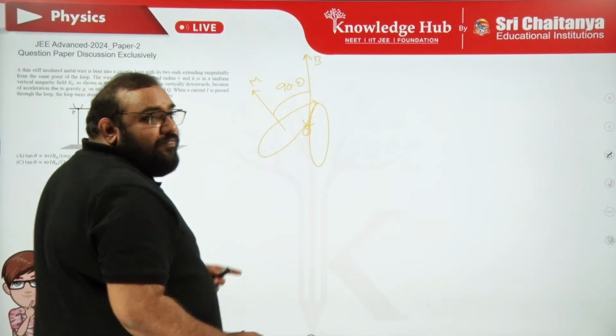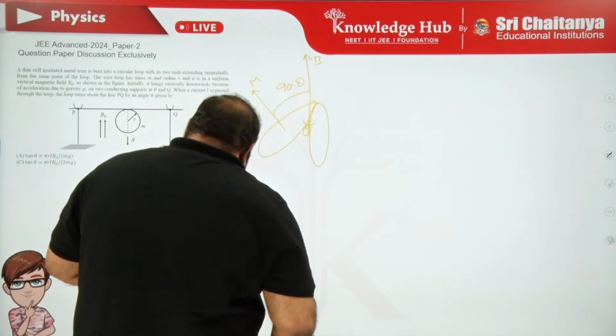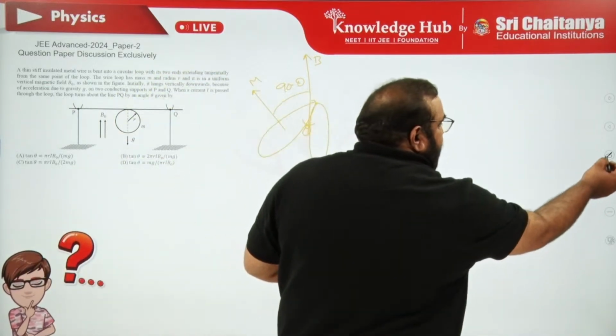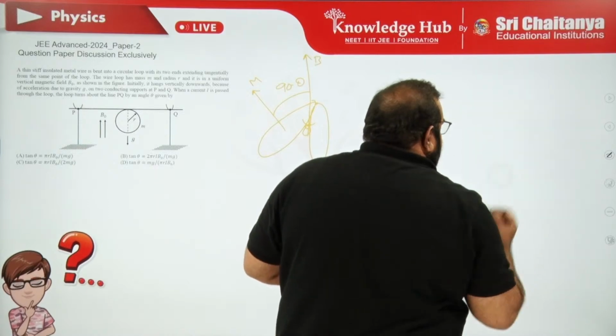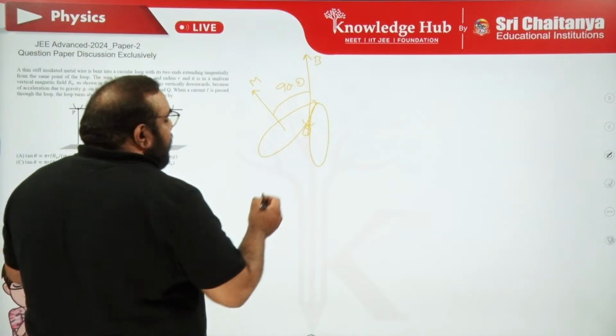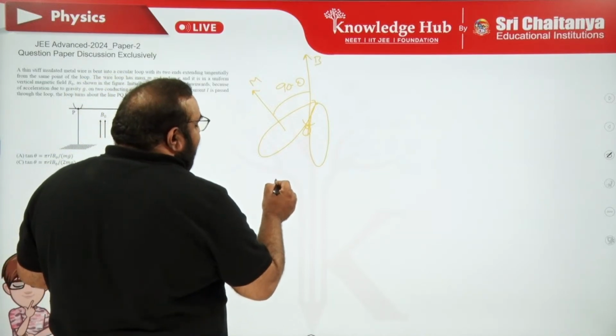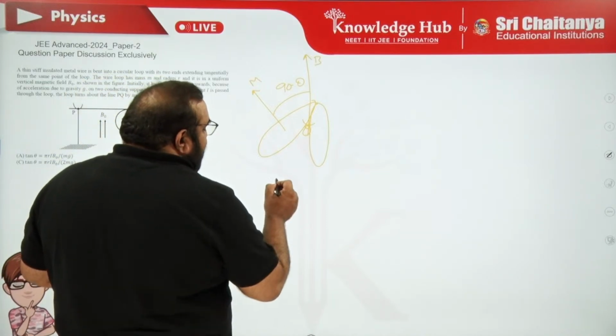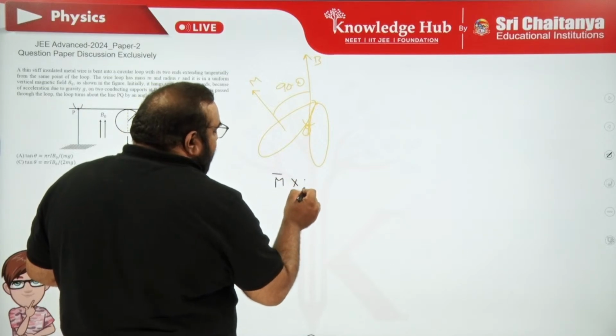And one more point. For the rotation, the torque due to the magnetic moment is m bar cross B bar.